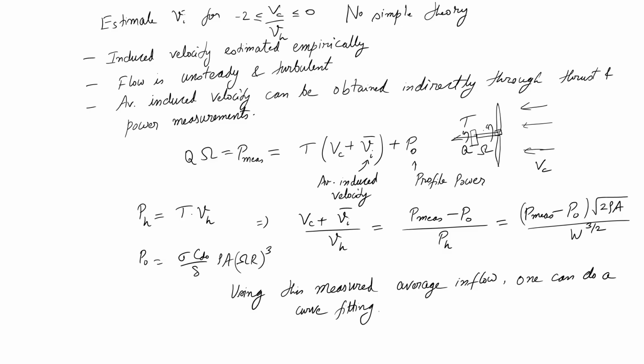So, you understood the idea of what we are doing here. Be aware that this Vi bar has a bar on top. Why? Because Vi is going to be highly non-uniform across the blade. We are simply trying to get an averaged value of that over the whole thing to give you some sense.